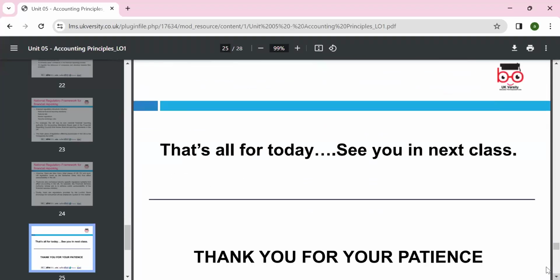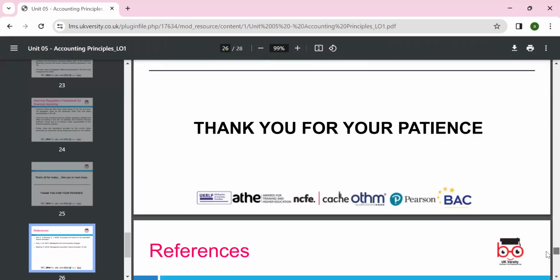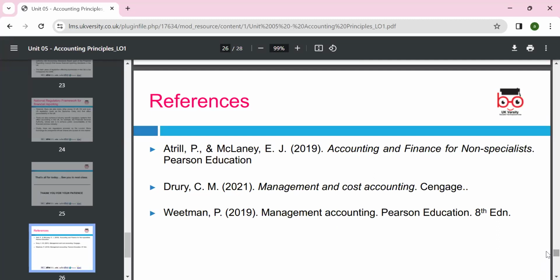So in today's lesson we discussed accounting and its different types: financial accounting and management accounting. Do we know the difference between financial and management accounting? Which one is internal, which one is external? Management accounting is internal, and financial accounting is external. How many statements do we prepare in accounts? There are 4: the income statement, balance sheet, cash flow, and statement of changes in equity. These are the 4 statements we must prepare under financial accounting. In management accounting we don't follow the rules; in financial accounting we follow the rules.